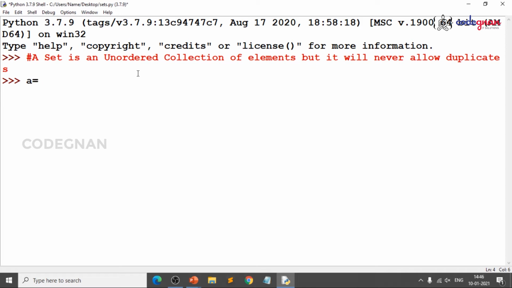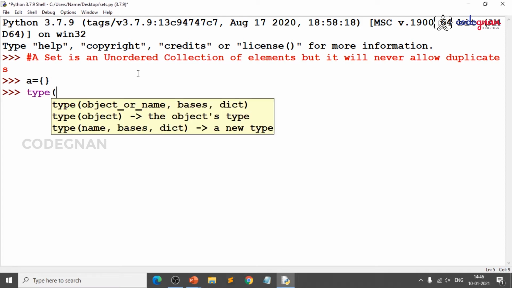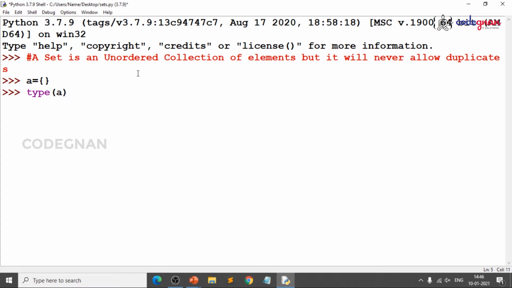Now let me create a variable. How are sets represented? We use curly braces or flower brackets. Now, when I give type of A, you are expecting to get set, but no, you get a dictionary, because this is not the way to create an empty set. Sets and dictionaries mainly use the same curly braces, but a dictionary plays the vital role here. When we want to create an empty set, there is another way, which you will understand when we go through the methods.